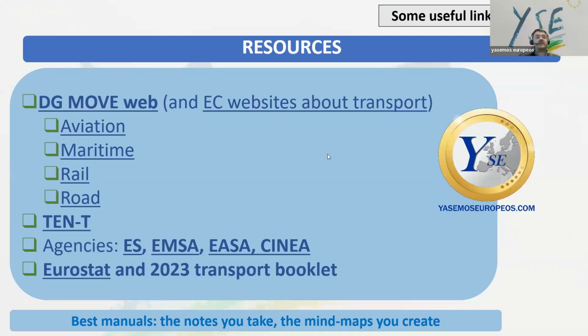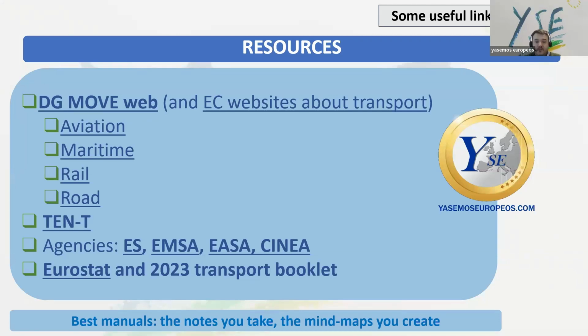To see transport, how do we see it? We already did a webinar in the past where we described a little bit the whole process of how we reached this list of resources, so I'm not going to stop there. But just to recapitulate, first of all, if we are talking about transport policy, the main source